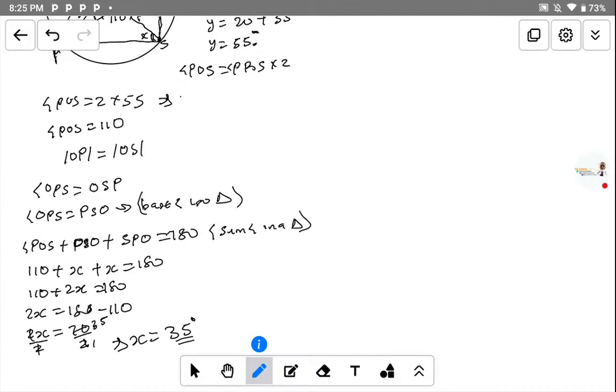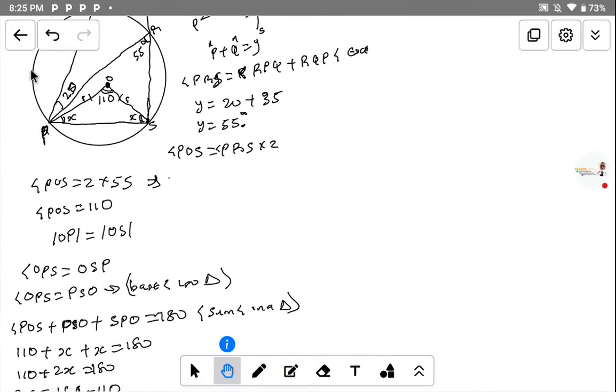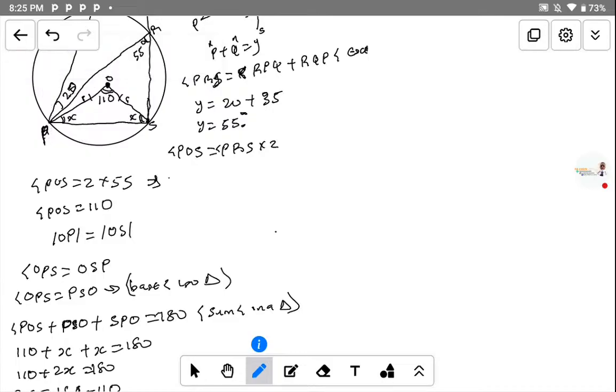So it means that the angle S we have here, this angle here is equal to what? 35. Let me write it. This angle here is equal to 35 degrees.